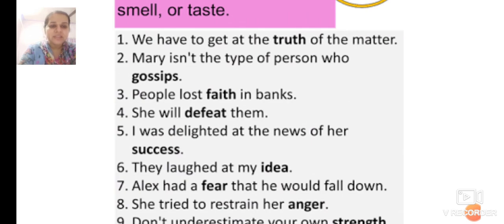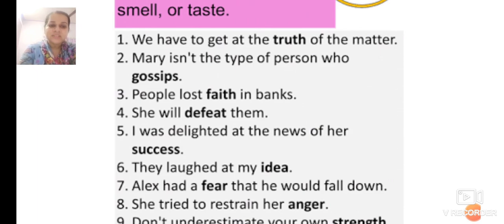Alex had a fear that he would fall down. Now, can you see or touch fear? Can you see fear? Can you touch it? No, but you can only feel, oh, I'm afraid that I'll fall down. He had a fear. Alex had a fear that he would fall down. So you can only feel it.